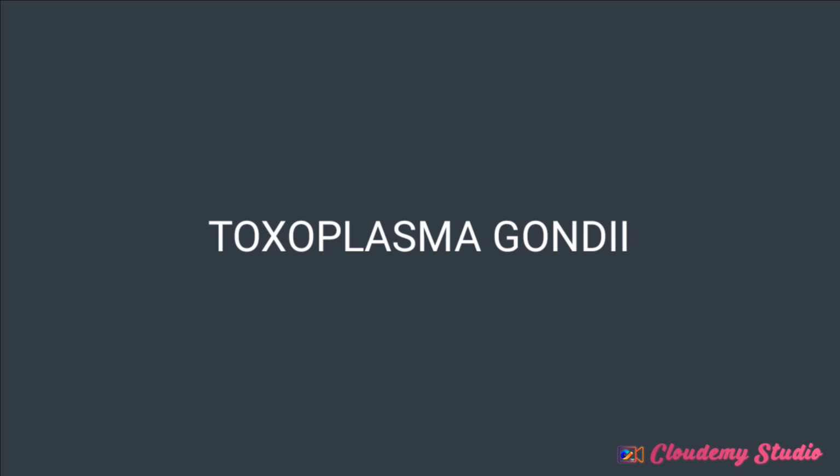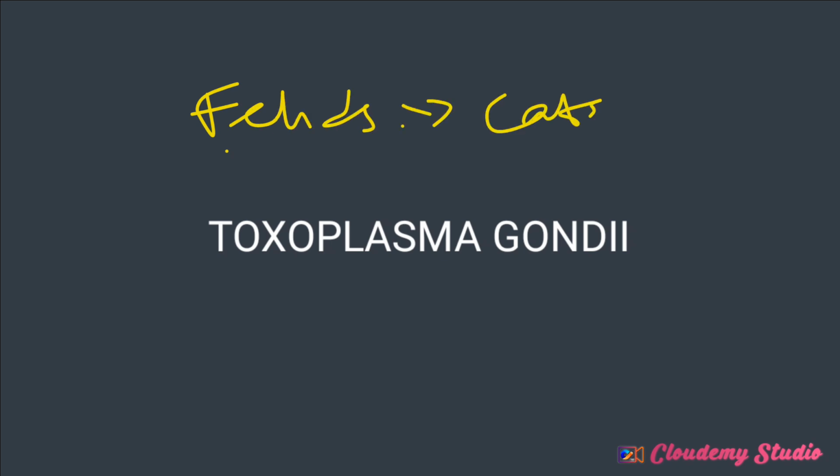What is Toxoplasma gondii itself? Toxoplasma gondii is a tissue cyst forming coccidian parasite, and it infects a wide range of hosts. But it is primarily a parasite of the felids. When you talk about felids, you mean cats.